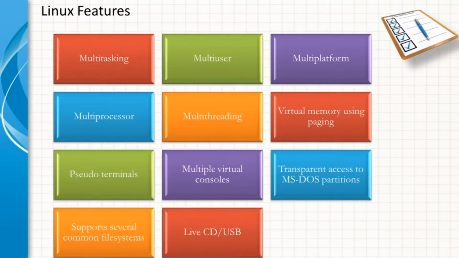It supports live CD or USB. A live CD or USB is a CD or USB containing a bootable computer operating system. It is unique in a way that it has the ability to run a complete modern operating system even if you lack a hard disk drive on the system. Examples are distributions such as Tails, Debian Live, Slax, Ubuntu, openSUSE Live, etc.